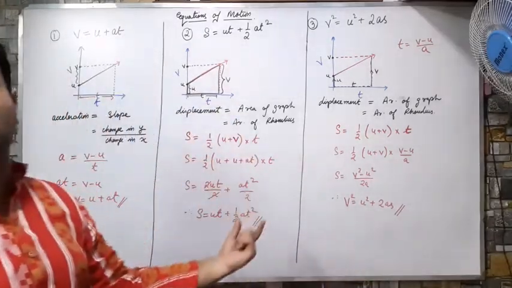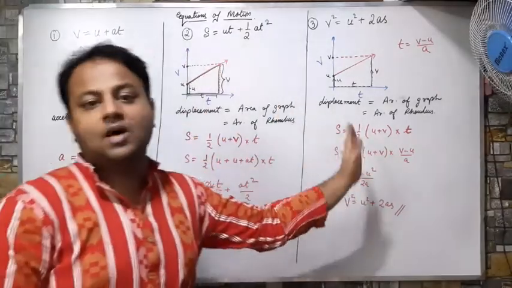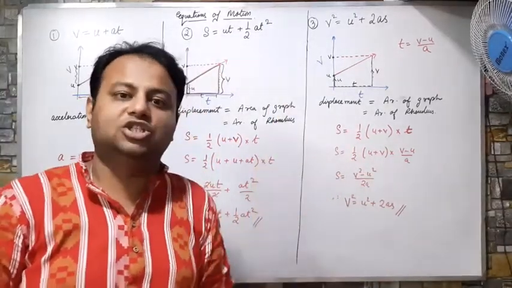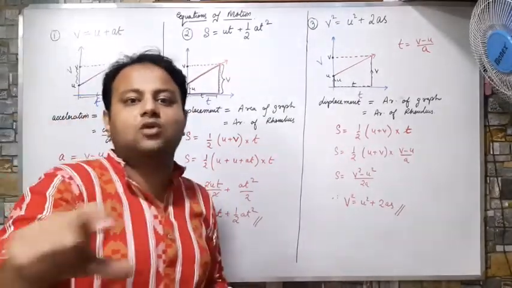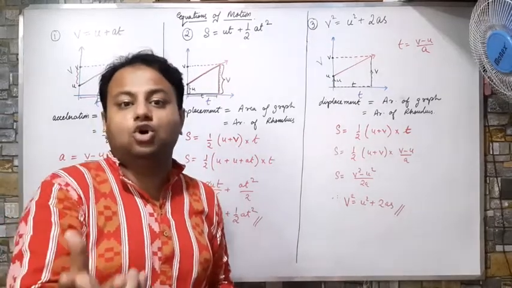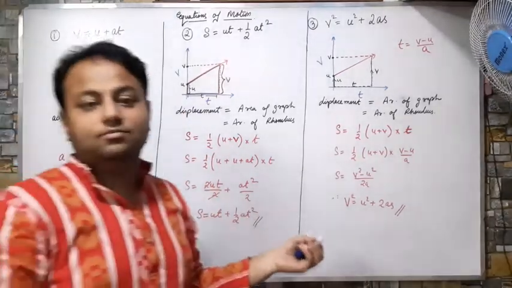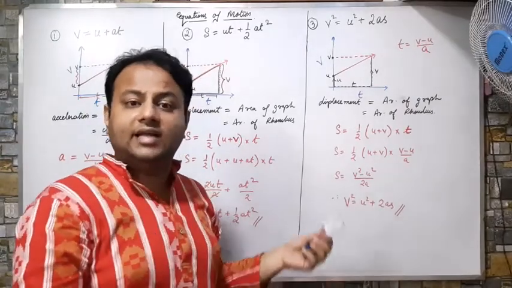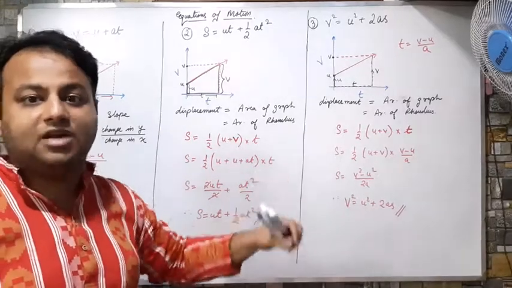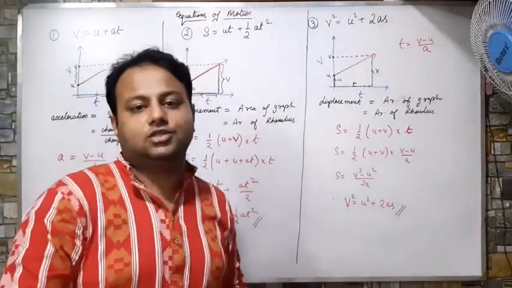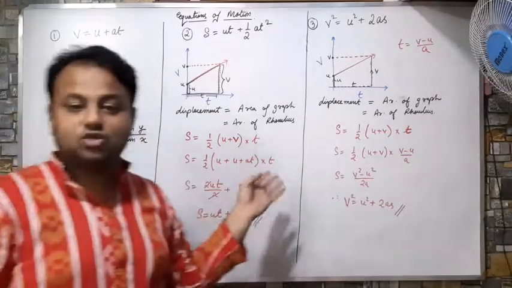So you have to learn both the process, the mathematical process and the graphical process, because in the exam they will clearly mention: prove this formula using the mathematical way, or using the graphical way. So you don't know which formula will be asked by which process. So it's my advice that you learn both processes, the mathematical and graphical, for all three equations. Okay, so that will be the equations of motion.